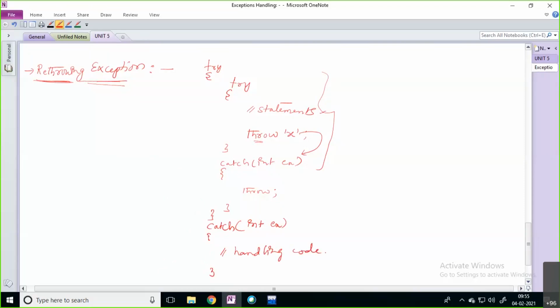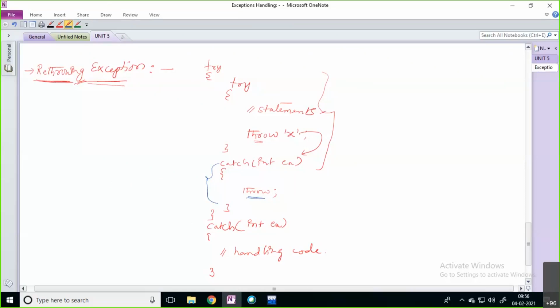Rethrowing exception means, in the nested try block case, you are not going to handle the exception inside the catch block. Simply, you are rethrowing the exception from the particular catch block.